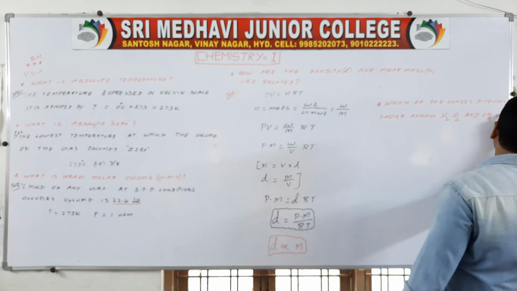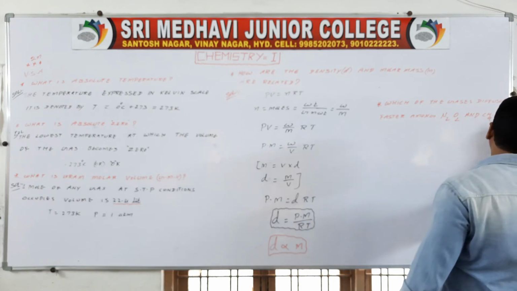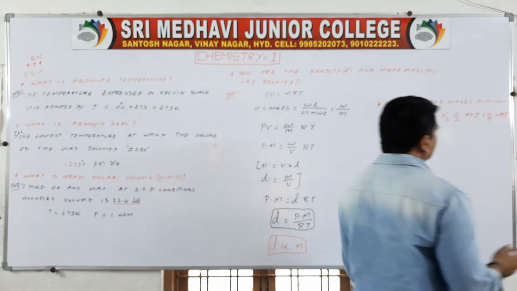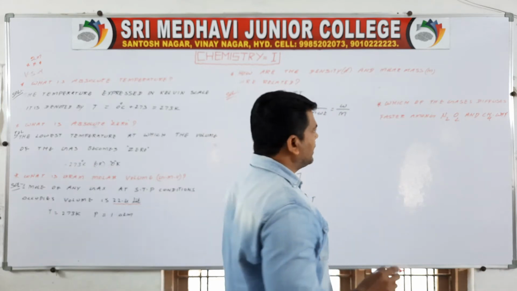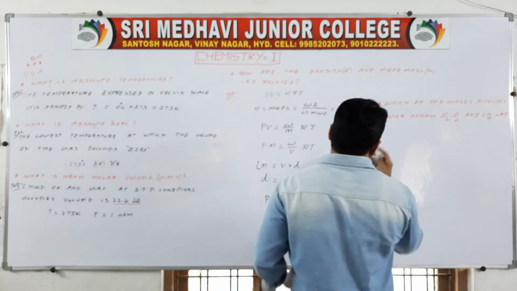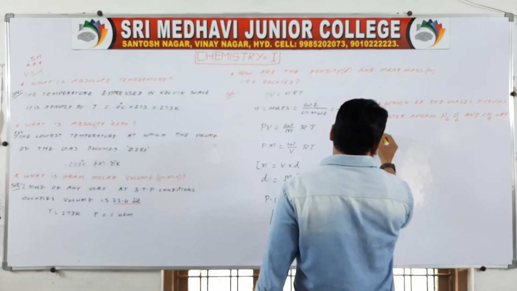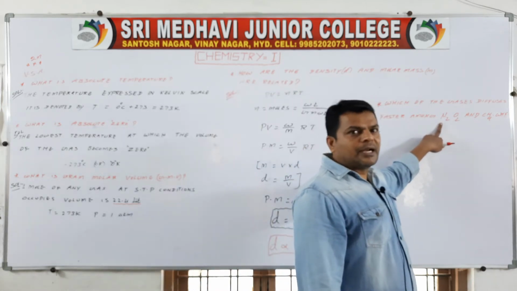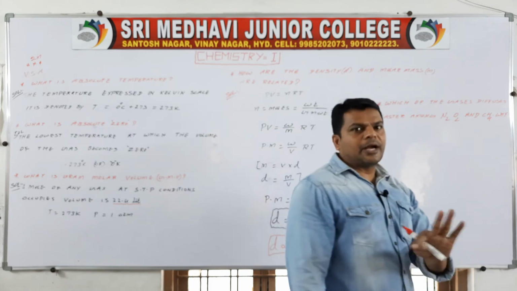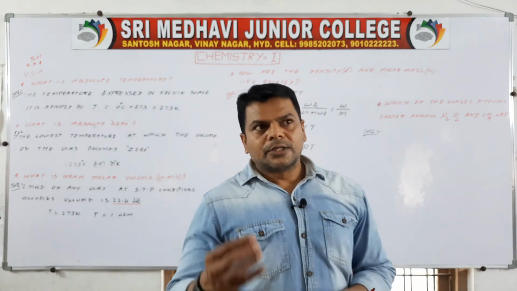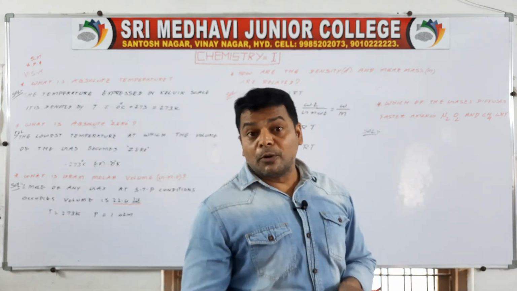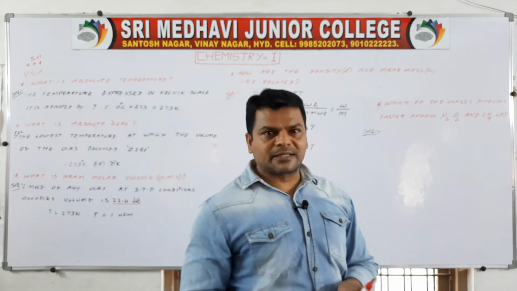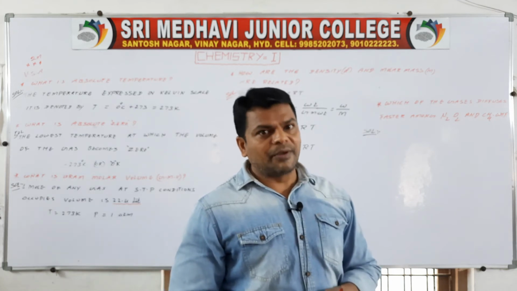N2, O2 and CH4. Okay, so the solution. See here, you have to calculate the molar masses of N2, O2 and CH4. The molecule having the lowest molar mass diffuses fastest, according to Graham's law of diffusion.